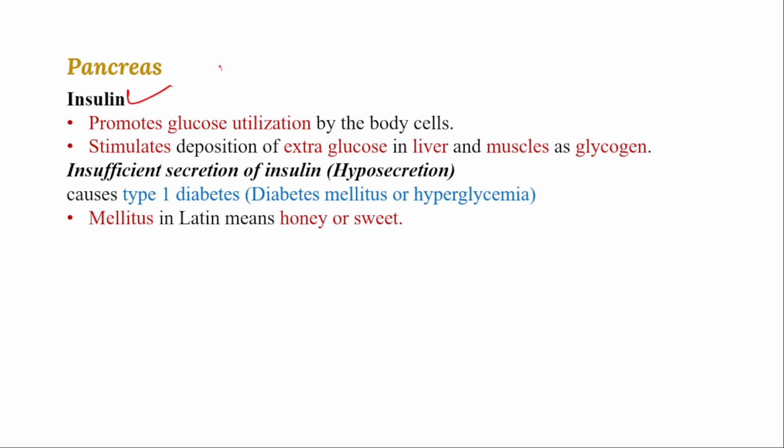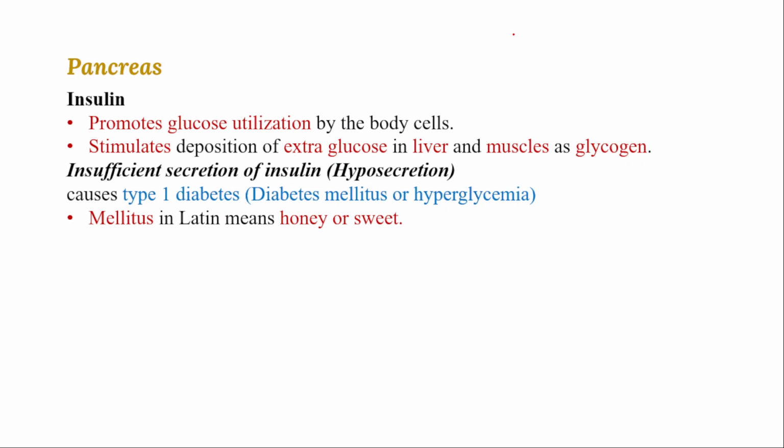Assume that these beta cells do not produce insulin properly. That causes hyposecretion of insulin in the body. An insufficient amount of insulin being secreted is called hyposecretion, and that causes type 1 diabetes.